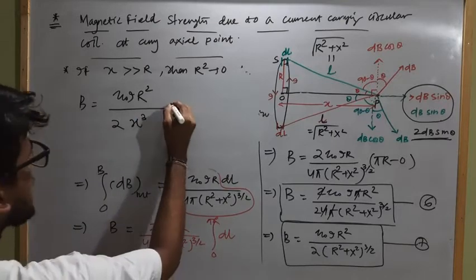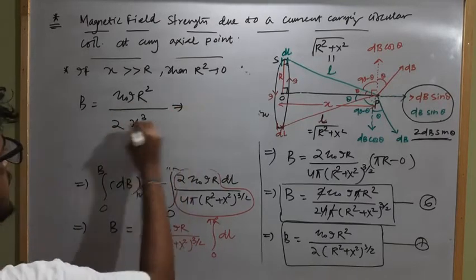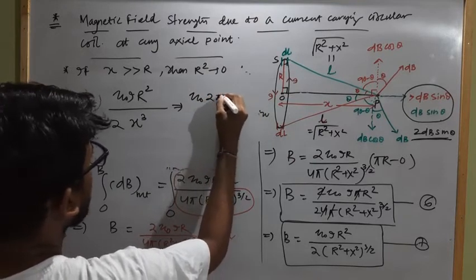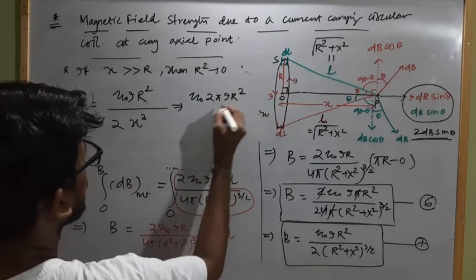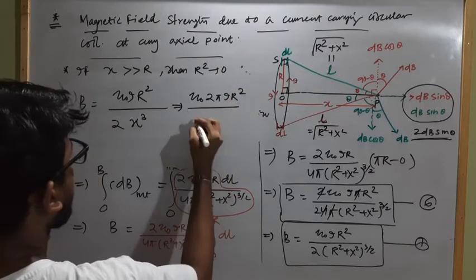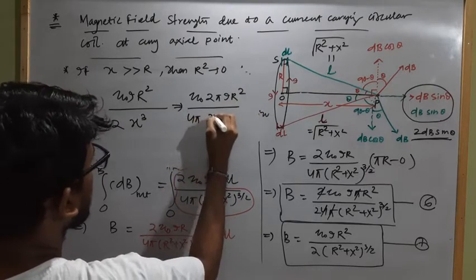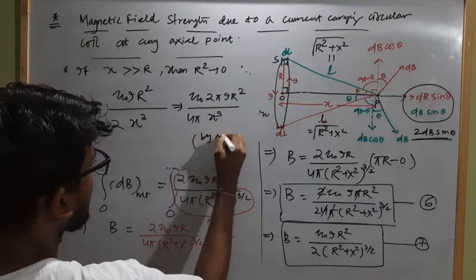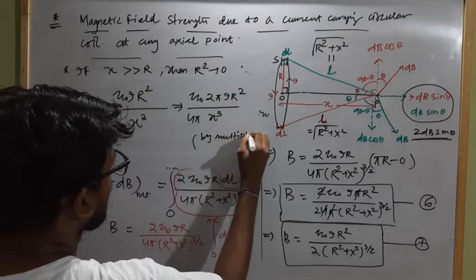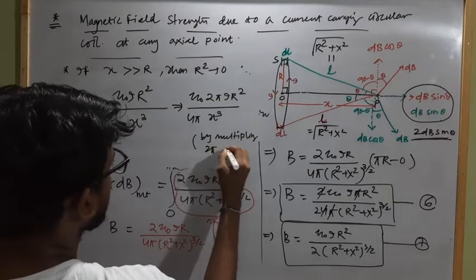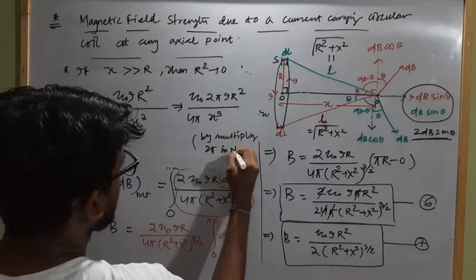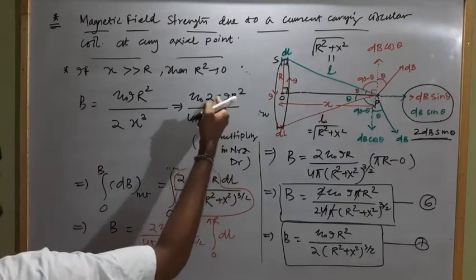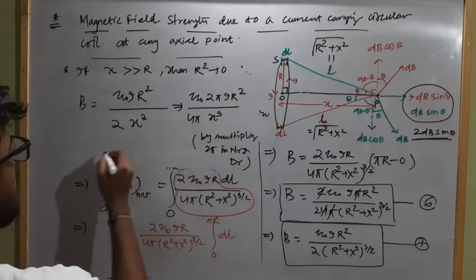Clear? Or this can be rearranged as mu naught into 2 pi I r square divided by 4 pi x cube. What will we do by multiplying? I am multiplying 2 pi in numerator and denominator. So this will become how much?